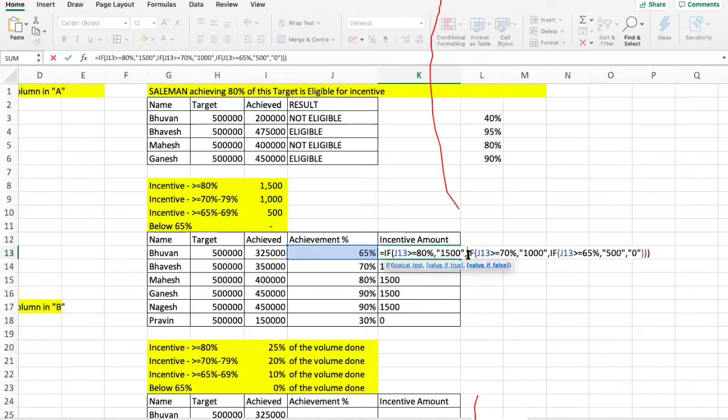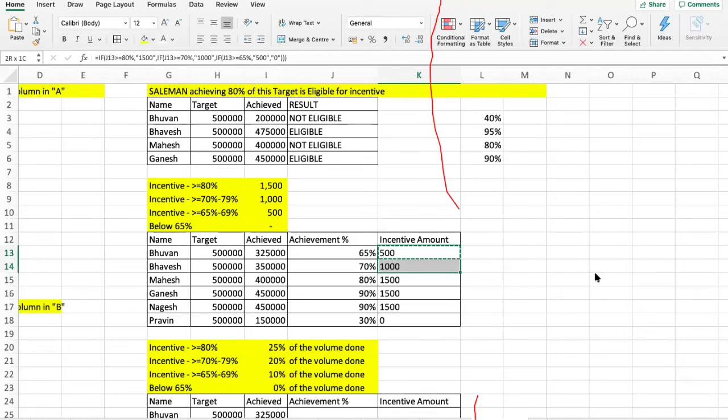If false, check for the second logical test. If this achieved percentage is greater than or equal to 70%, give him 1000 rupees. If false, check for the third logical test. If the achievement is greater than or equal to 65%, give him 500 rupees. If none of these conditions are met, just give him 0 rupees and close all the 3 if function brackets and press enter, and copy this formula and paste it below.